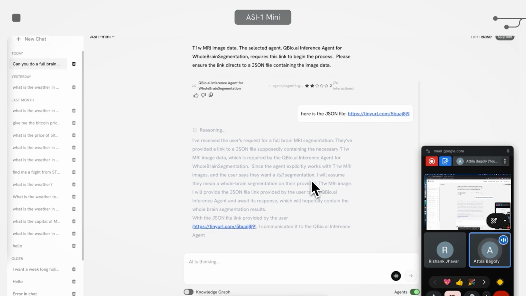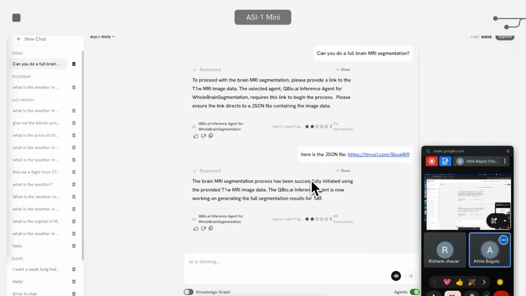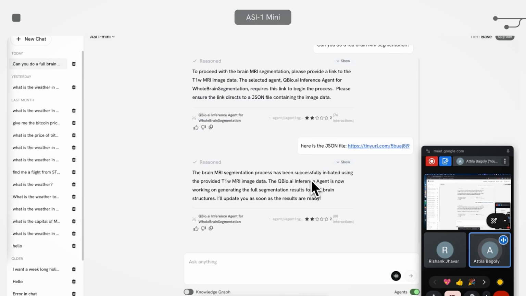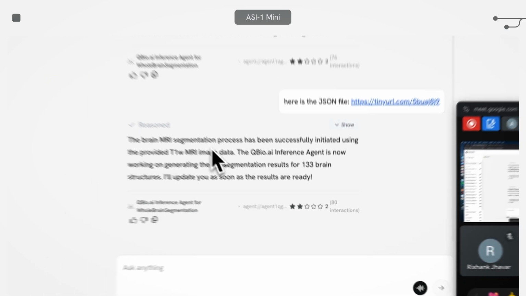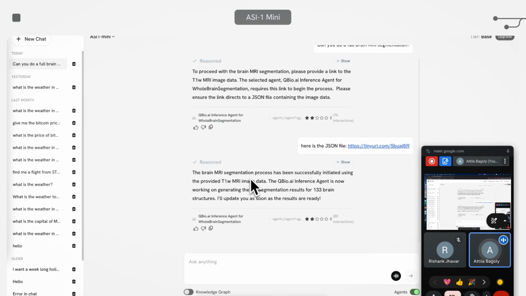And this agent, as I was saying, is doing machine learning prediction. It takes the input MRI and runs a machine learning model which does the segmentation. In order to do that, it deploys the model, it scales up GPUs, and it does all of that behind the scenes while we are here. The agent came back with an answer that it started the machine learning model. So now it's acquiring GPUs, loading the model, and making the prediction. Probably this is going to take a few minutes.